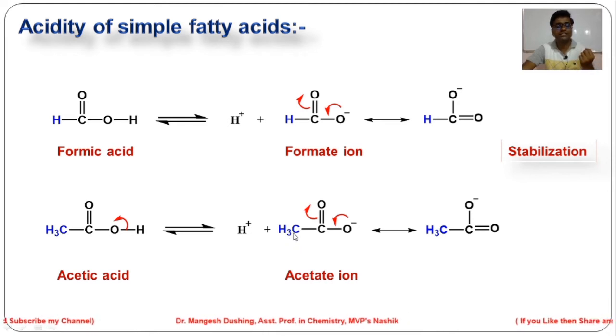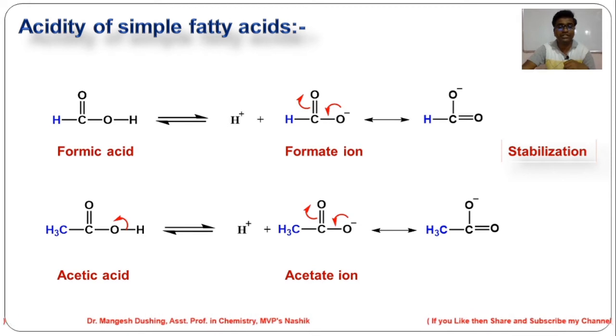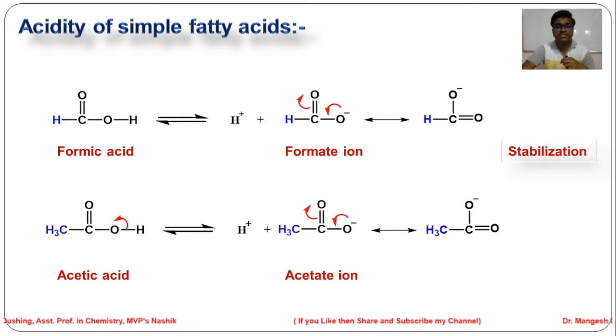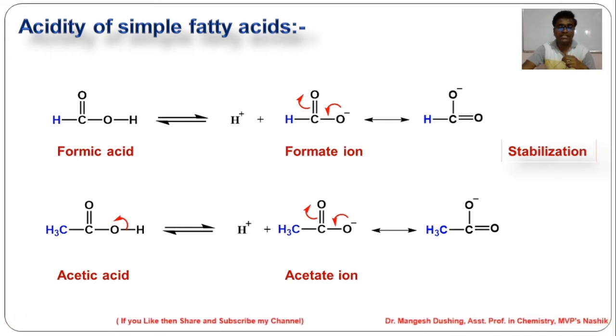As we know, CH3 is an alkyl group having a plus I effect, an electron donating inductive effect. It means that this is increasing the electron density on the oxygen, which makes this conjugate base unstable.